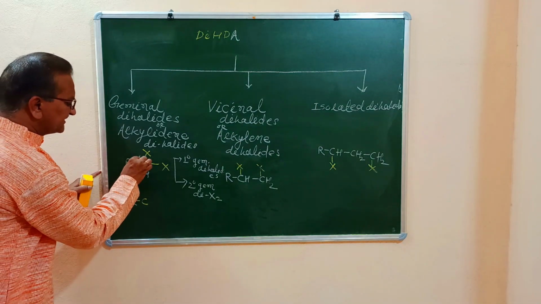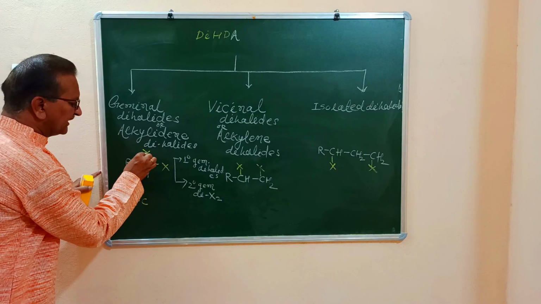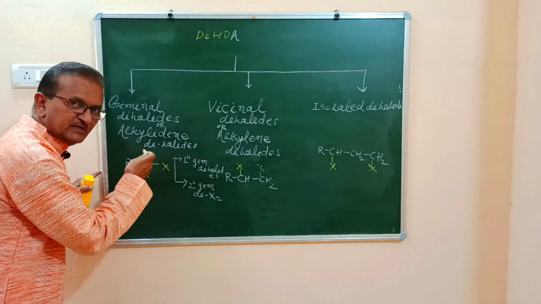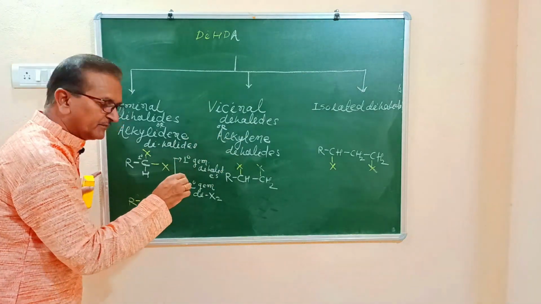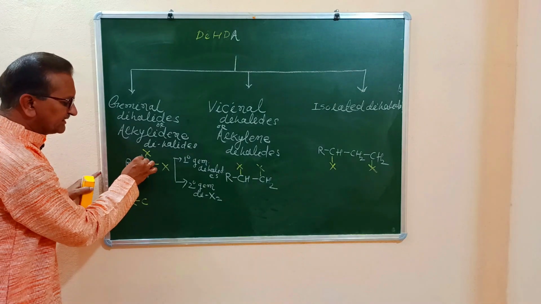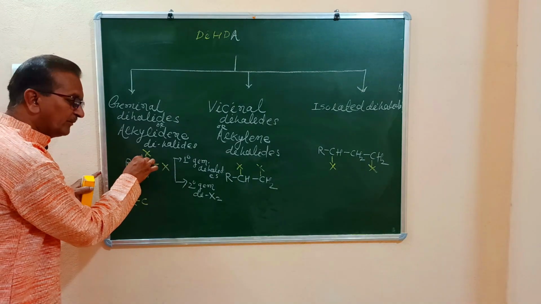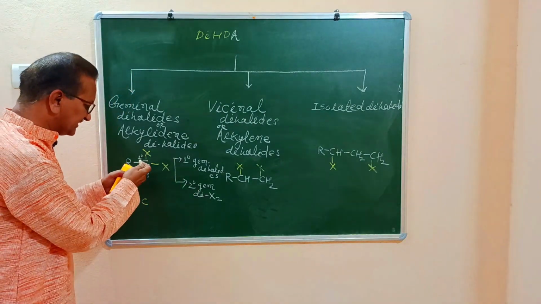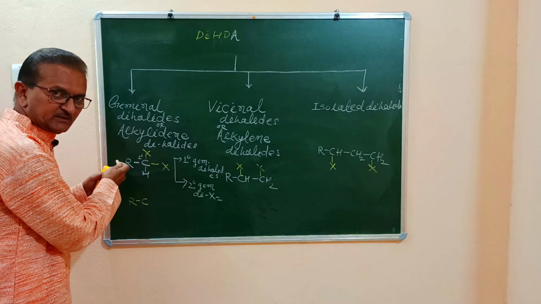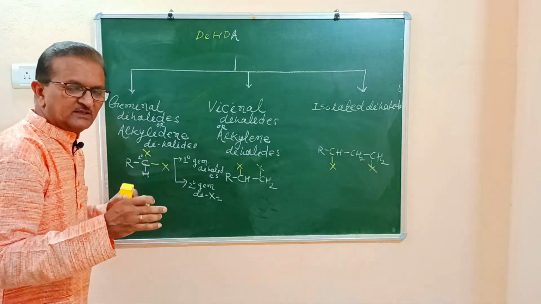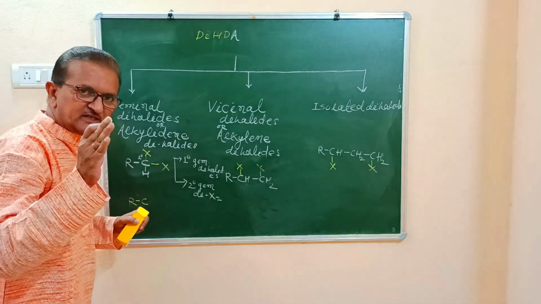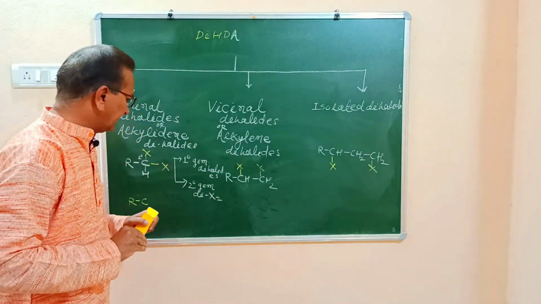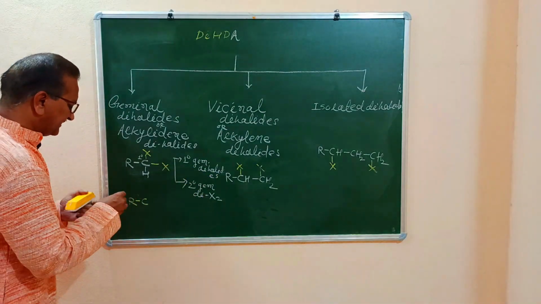What are primary geminal dihalides? In primary geminal dihalides, both the halogen atoms are bonded to primary carbon atom, or we can say terminal carbon atom. Terminal carbon atom is always primary carbon atom. So in primary geminal halides, two halogen atoms are bonded to a primary carbon atom. What is primary carbon atom? A carbon atom which is bonded to only one other carbon atom or non-carbon atom. Such a carbon atom is called primary carbon atom, and to this primary carbon atom, two halogen atoms are bonded. Now, what about secondary geminal halides?